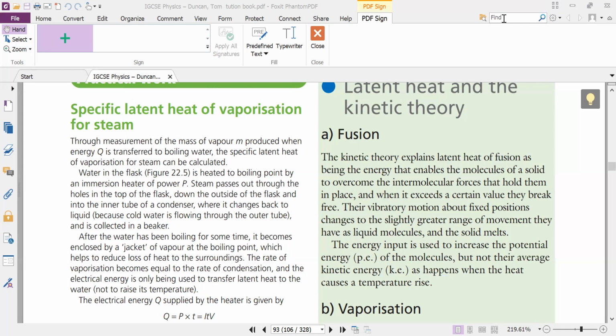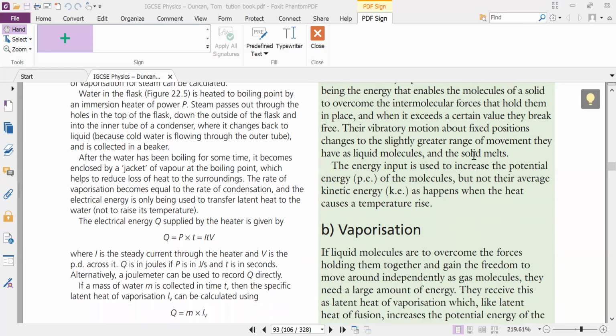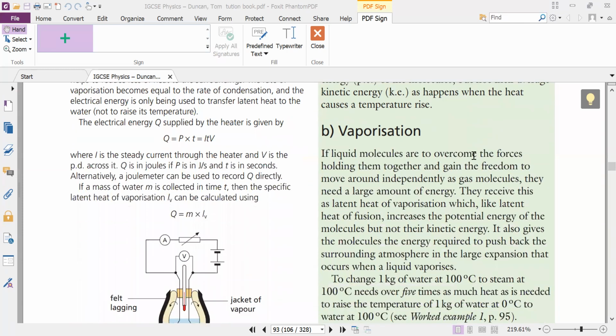Why? Because of the weakness of their forces. And how will this weakness of forces happen? Because of the increase in potential energy. Okay, so what is the key point? When you give the heat, the potential energy will increase. Because of this increase in potential energy, their intermolecular force will become weak, and the temperature will not increase, but their shape will start to change from solid to liquid. No need to write this one because it is just conceptual. They mostly do not ask you to write about it.